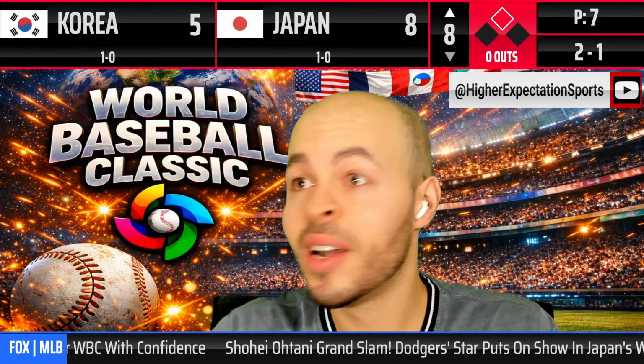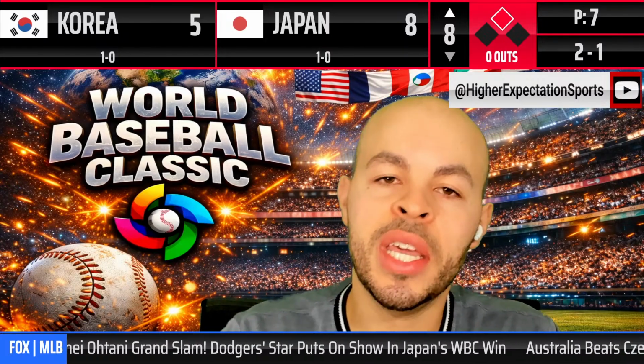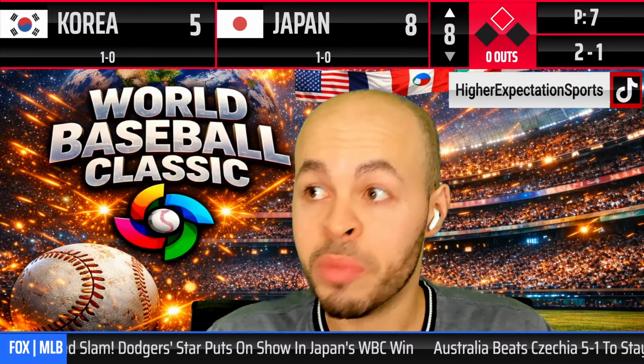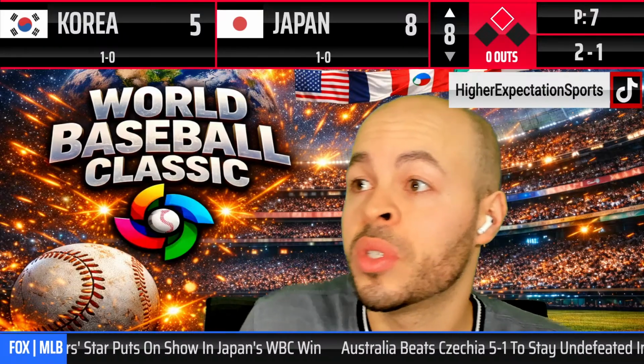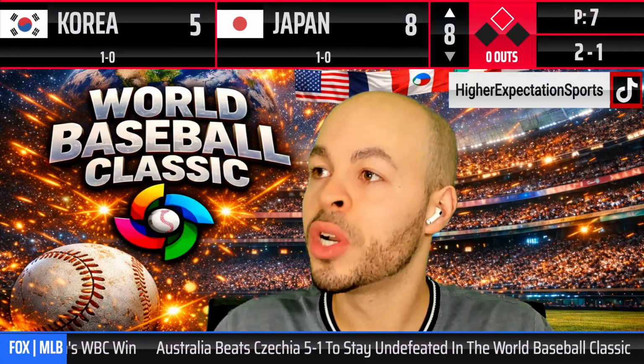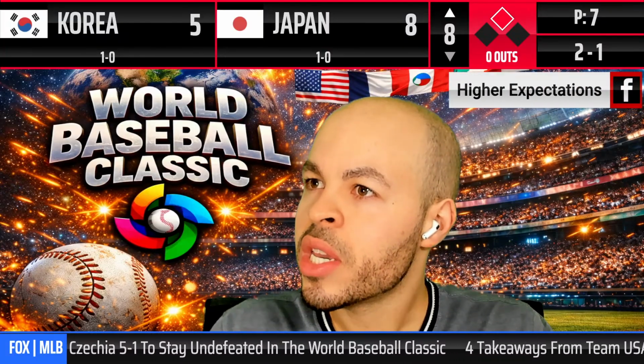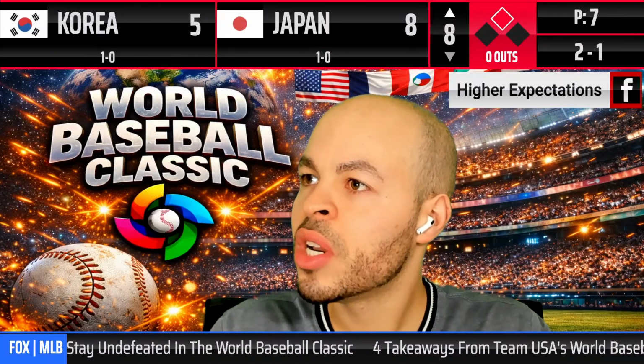Hey, Korea. I wonder if Roki Sasaki will come in this inning if the Japan pitcher struggles. Let's see. But I hope we see some drama right now. You see the Korean fans right there. They're making noise. It's loud. Here is the pitch. High.